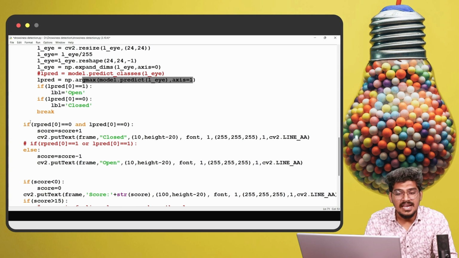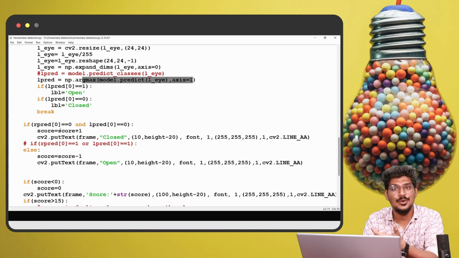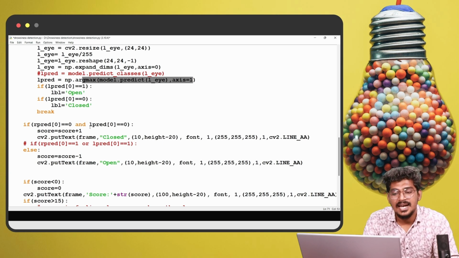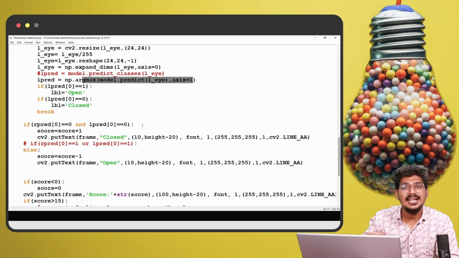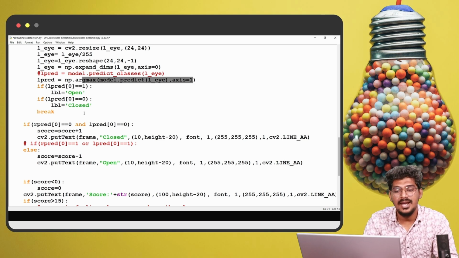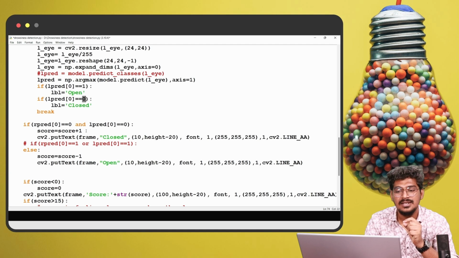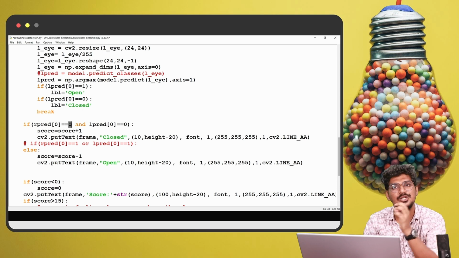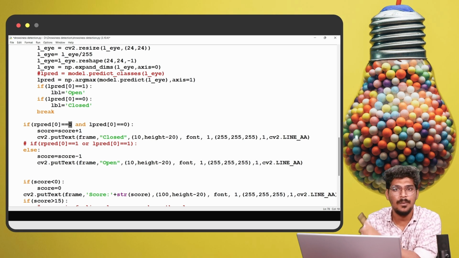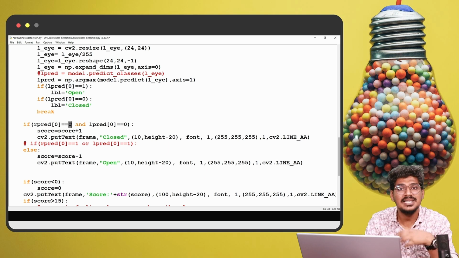Now we are going to increase the score. You can see here, if r predict and l predict are equal to 0, you increase the score by 1, because it is closed and the probability value returns 0. Try to understand that it is not depending on the score, but on the probability value: 0 is nothing but closed, 1 is nothing but open. Based on that value, the score will be increased or not.